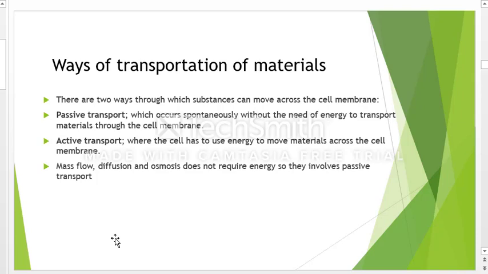Okay, the other part is the ways of transportation of material. Here we're going to see the ways that are mostly used to transport the materials in the body of living organisms. So in this section we'll discuss the various physiological processes through which materials move in and out of the cells across the cell membrane. So here we have two ways. We have passive transport as well as active transport. In passive transport, this one occurs simultaneously or it does not require energy.